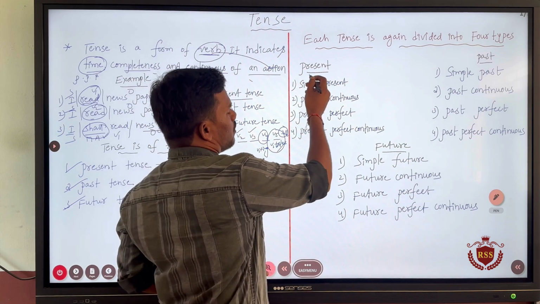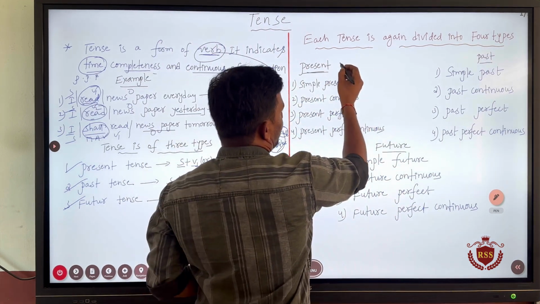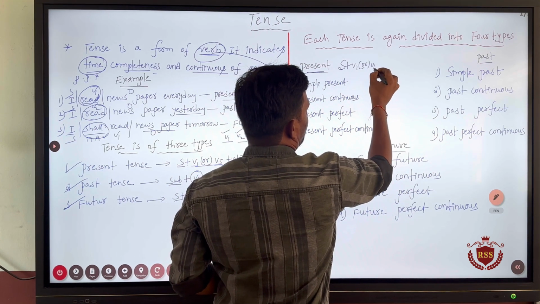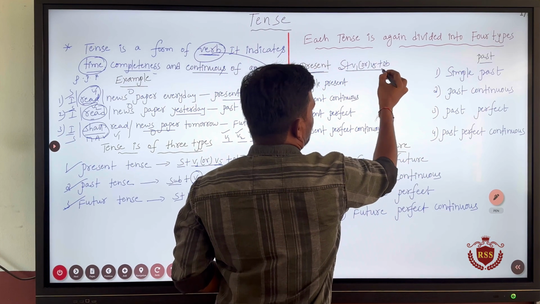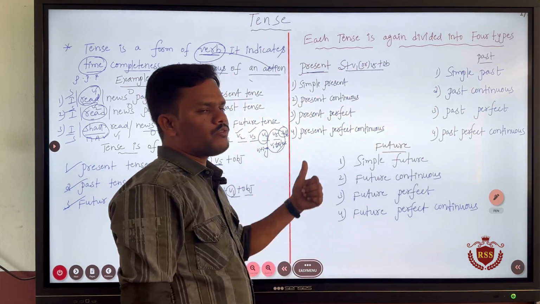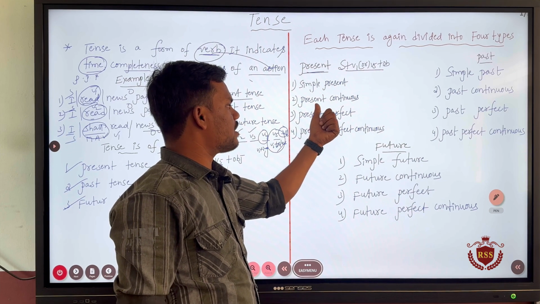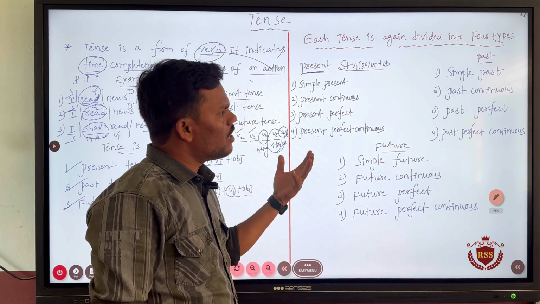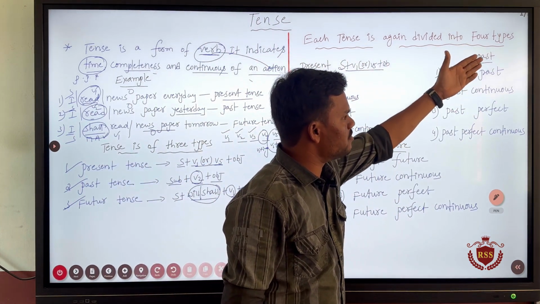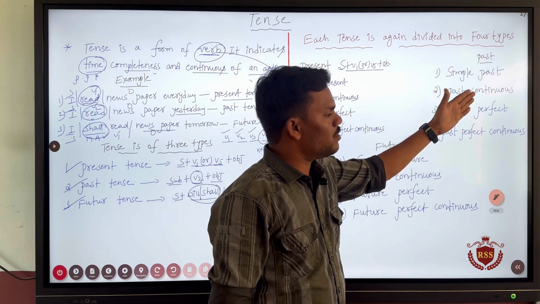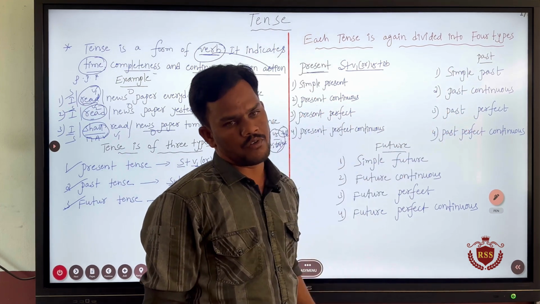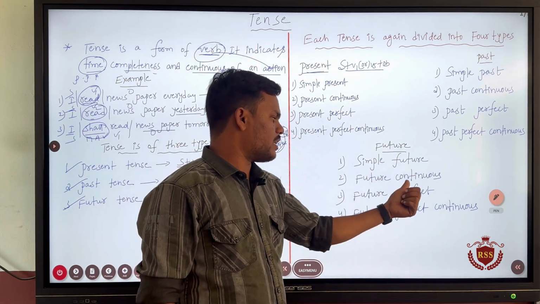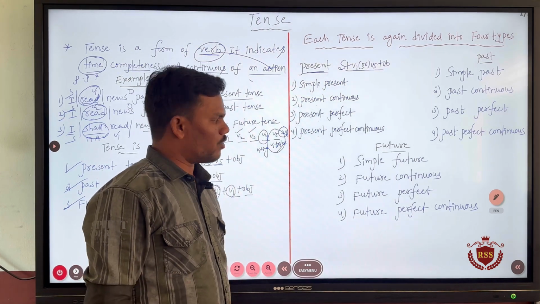See, the first one, the present tense. I already told you that present tense is formed by using subject plus verb 1 or verb 5 plus object, right. Present tense is primarily divided into 4 types: number 1, simple present tense, present continuous, present perfect and present perfect continuous. Each tense is again divided like that only. Even past tense is divided into 4 types: simple past, past continuous, past perfect and past perfect continuous. And future tense is also divided into 4 types: simple future, future continuous, future perfect and future perfect continuous.